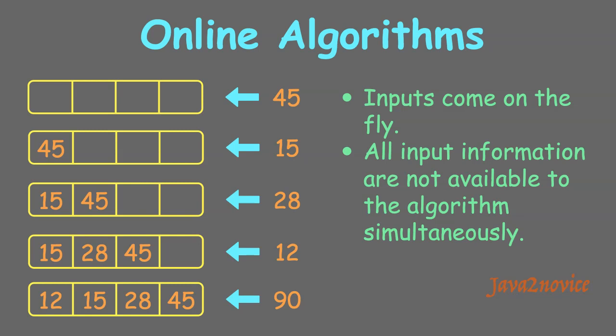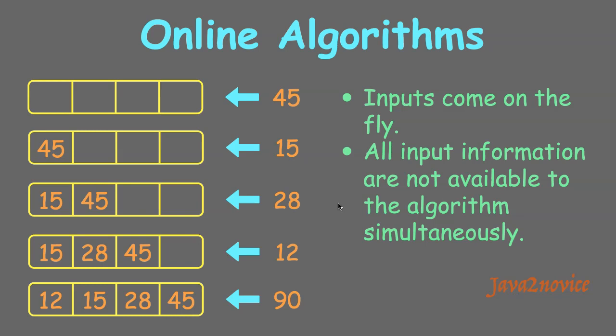I mean, all the input data will not be available at one shot to the algorithm, so the algorithm cannot process the data simultaneously. The data will be available in small chunks at random times, and you may not be aware of the future input data. The algorithm has to take immediate decisions upon the availability of input data without any knowledge of future input information. The best example is insertion sort.